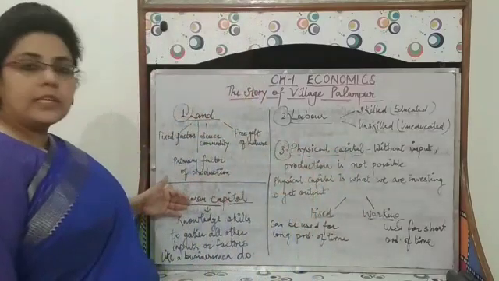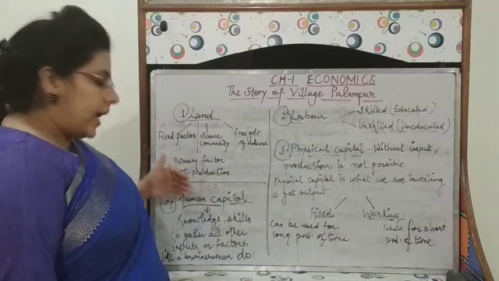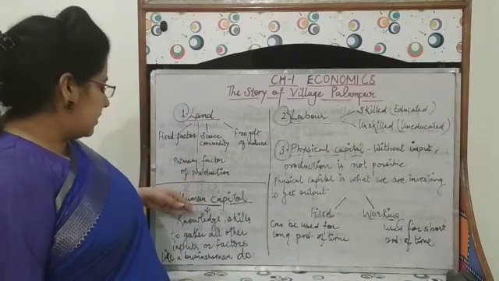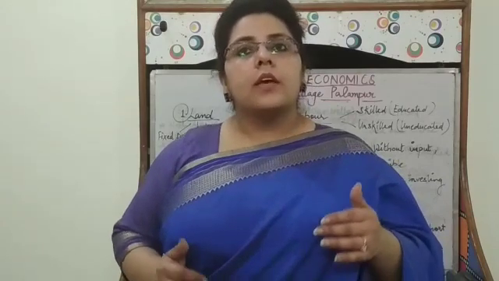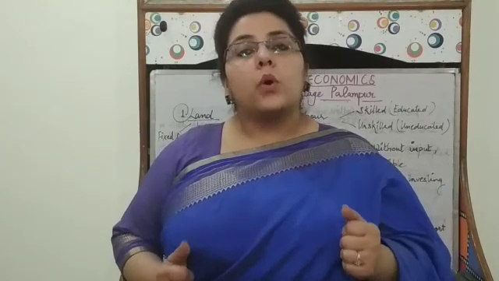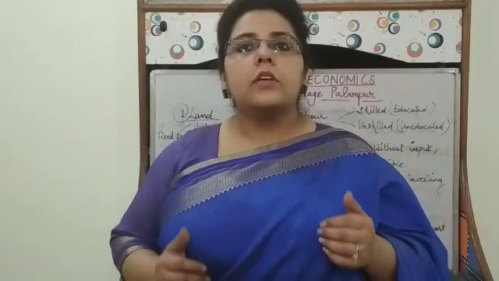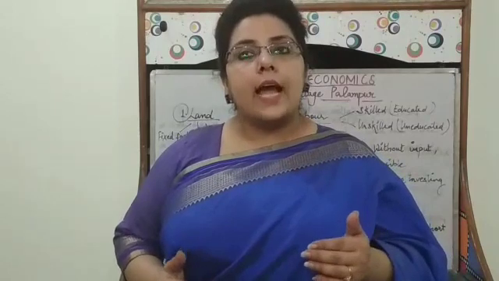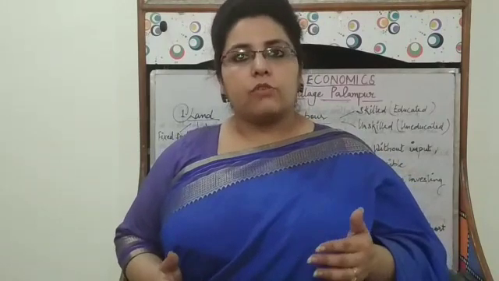Next comes human capital. Knowledge, skills, to gather all other inputs or factors, like a businessman does. It is human capital. So when we combine all the requirements of production, it is known as factors of production. So if the question comes, what do you mean by factors of production? The simple answer is that when we combine all the four requirements of production, that is land, labor, physical capital, human capital, that is referred to as factors of production.